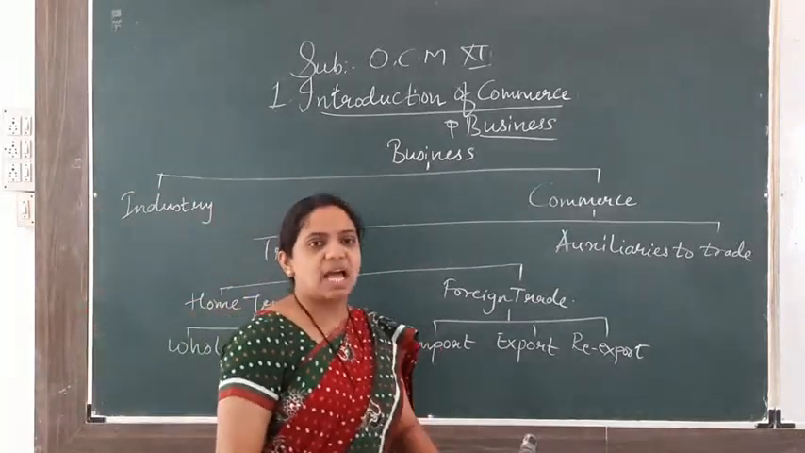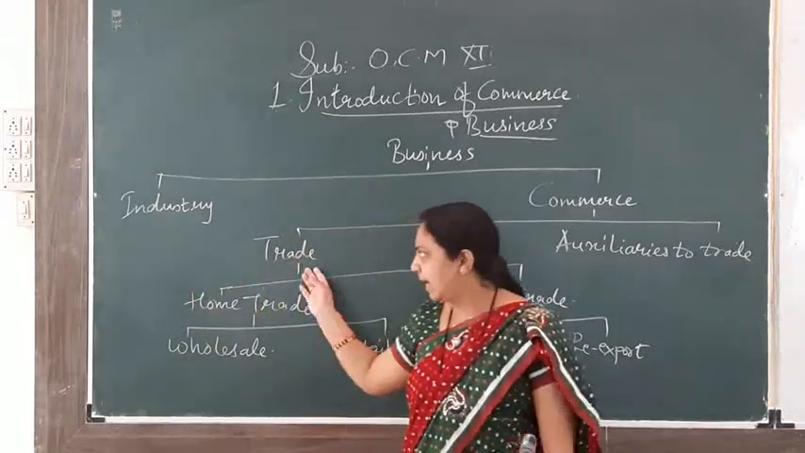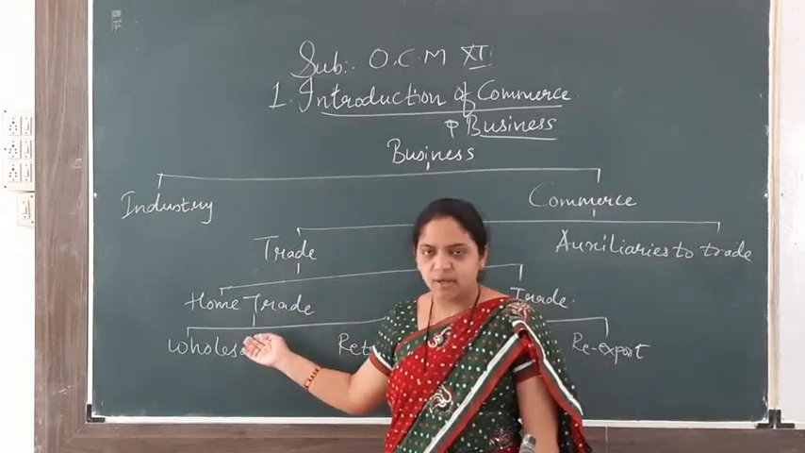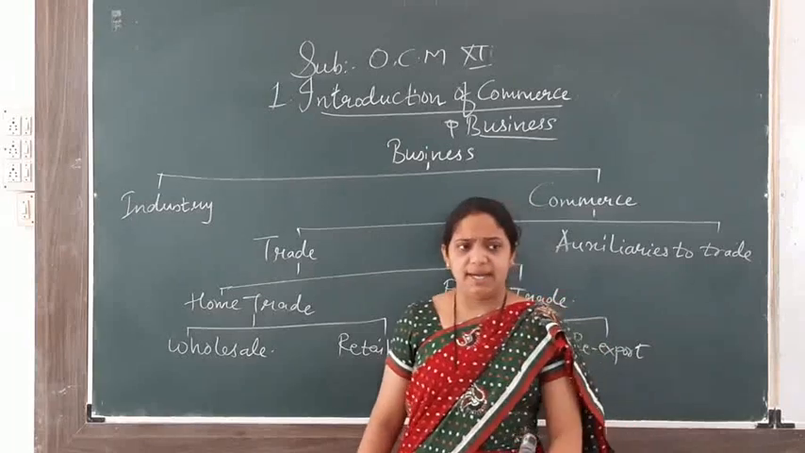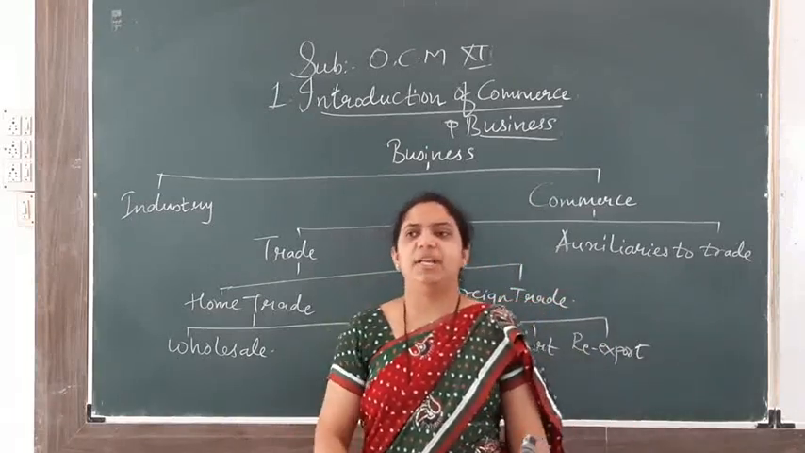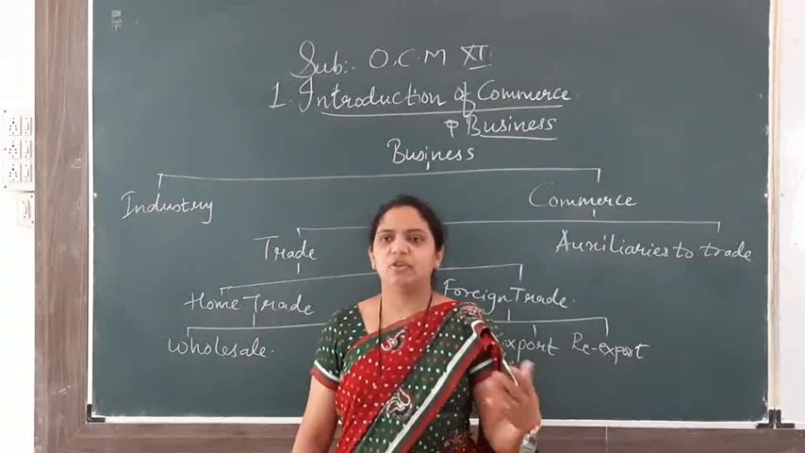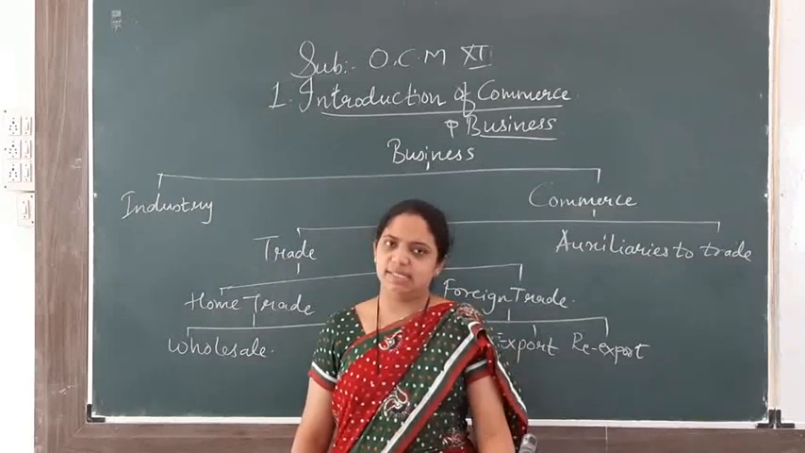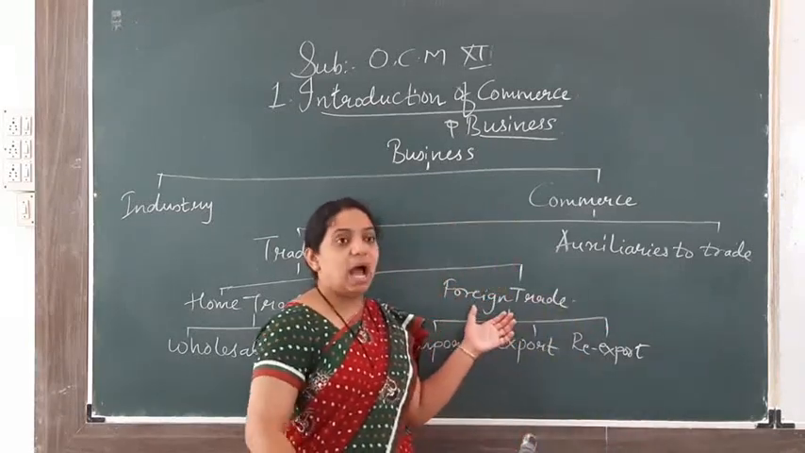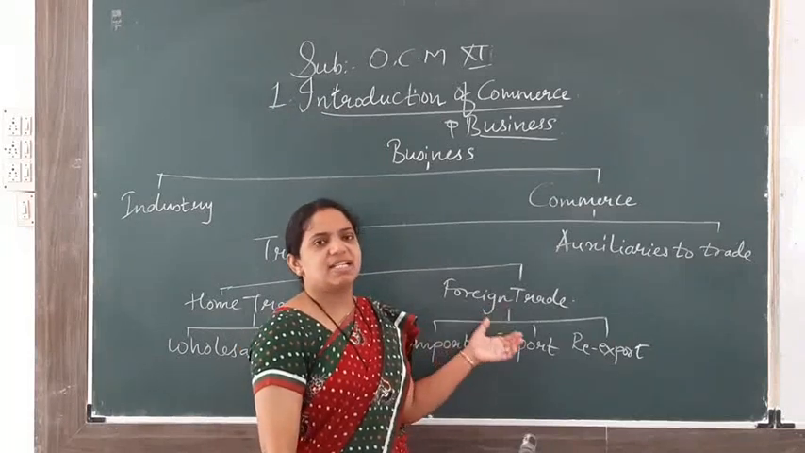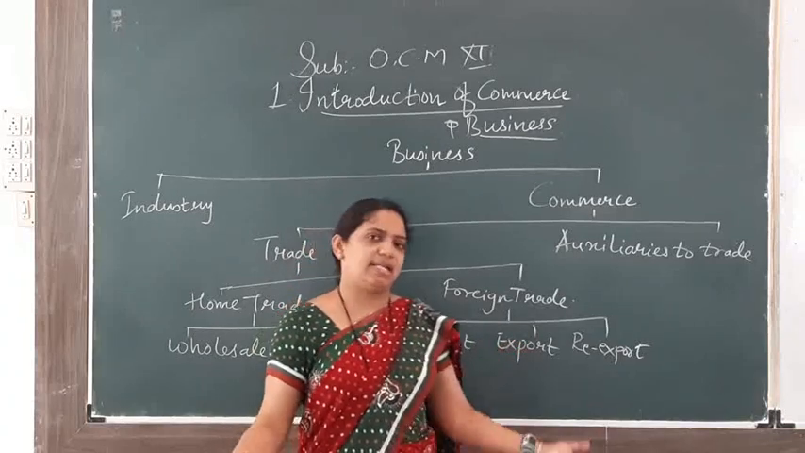When the trade is done within the boundaries of the country, that is said as home trade or domestic trade or internal trade, one and the same. When you do the trade within the boundaries of the country, that is a home trade. Opposite is this: when the trade is done outside the boundary of the country, that is said as foreign trade, international trade, external trade, etc.